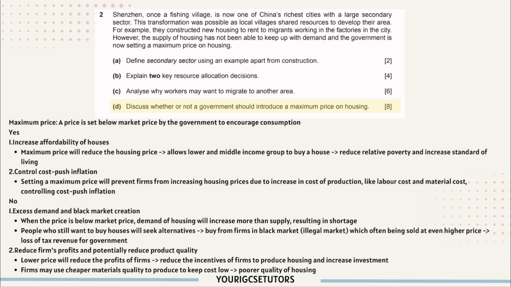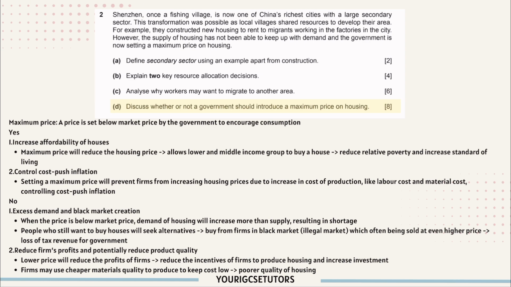Second, this will reduce firms' profits and potentially reduce the product quality. Lower price will reduce the profits of firms. So this reduces the incentive of firms to produce housing and increase investment. And firms may use cheaper quality materials to keep the cost low, and this will result in a poorer quality of housing.